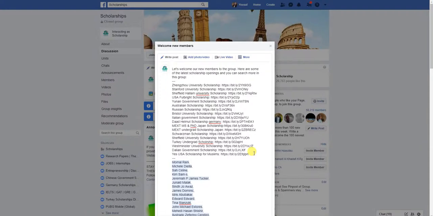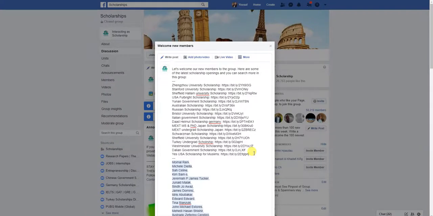I already have articles on the site with titles like how to ask for a recommendation from a professor, how to apply for a scholarship, how to write a study plan, or how to write a research proposal, because these are required in the application procedures. So we can also post these kinds of articles maybe once or twice a week, so that people can understand.